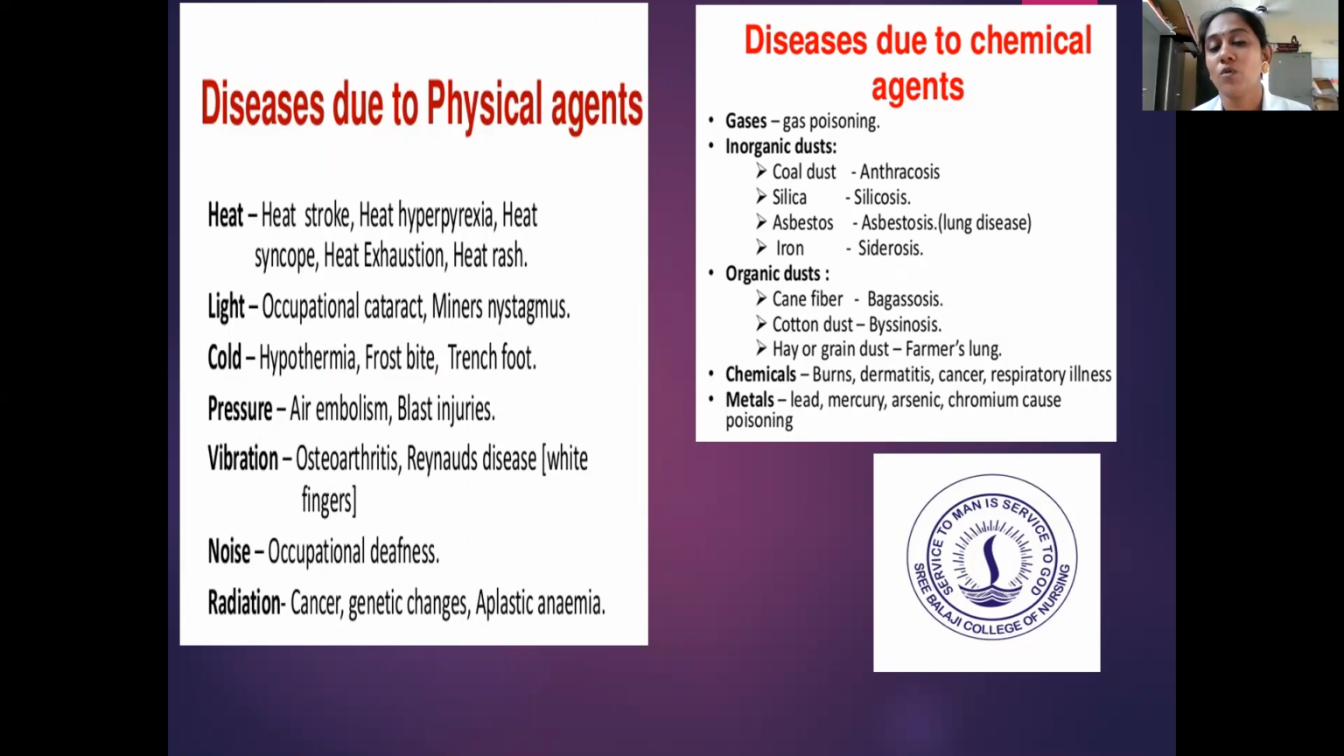Next we'll see what are the diseases that occur due to chemical agents. The chemical agents are gas, inorganic dust and organic dust, chemicals and metals. Gases cause gas poisoning. Inorganic dust is nothing but coal dust. From coal dust, we will get the disease called anthracosis. From silica, we will get silicosis. From asbestos, we get asbestosis, that is a lung disease. From iron, the disease which we get is siderosis.